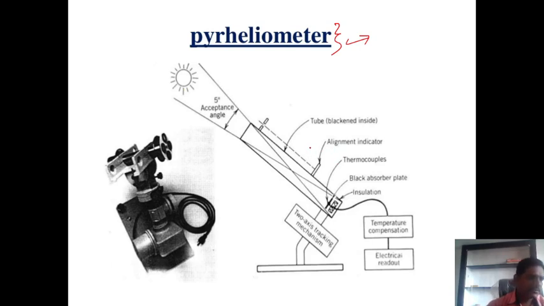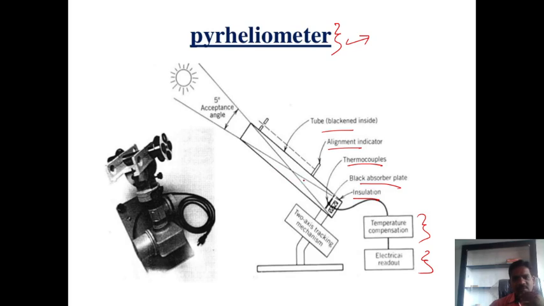Now if you consider the silver disc pyrheliometer, this is its construction: there is the acceptance angle, the tube blackened inside, alignment indicators, thermocouples, black absorber plate, insulation, temperature compensation, electrical readout, and a 2-axis tracking mechanism. 2-axis means it tracks the sun from two directions, east and west.